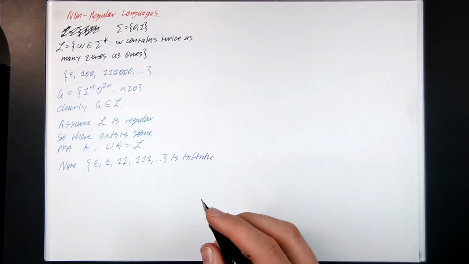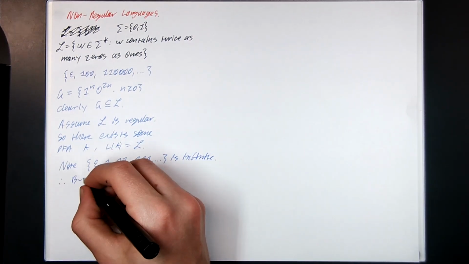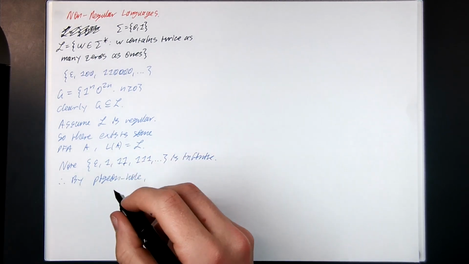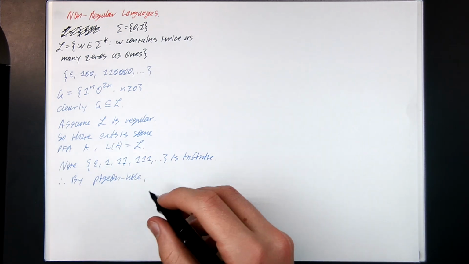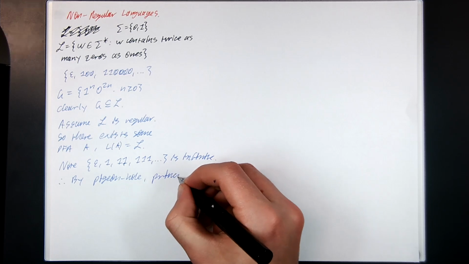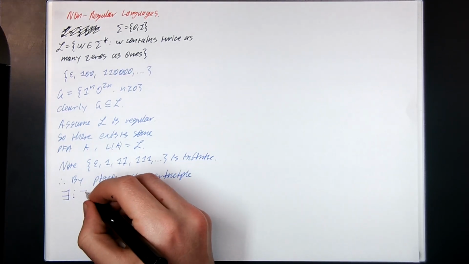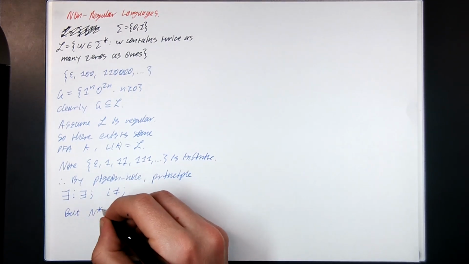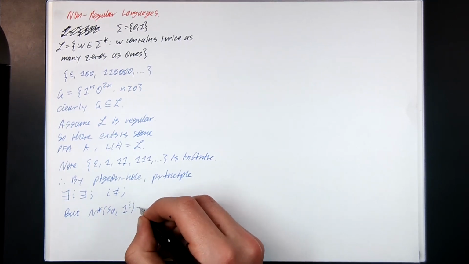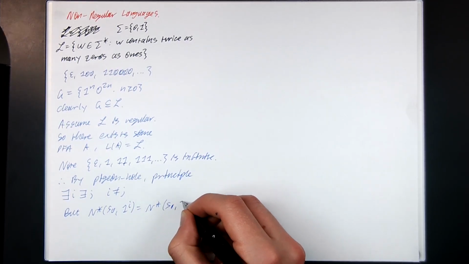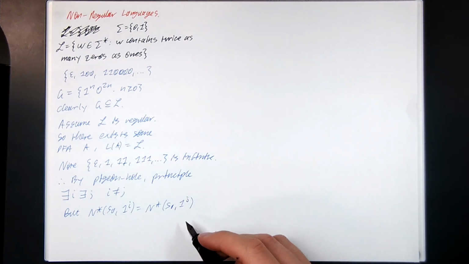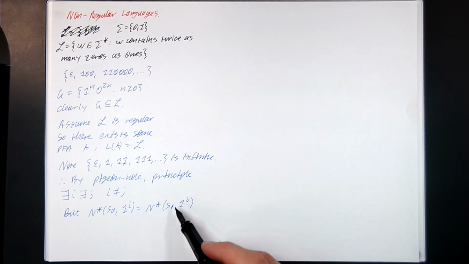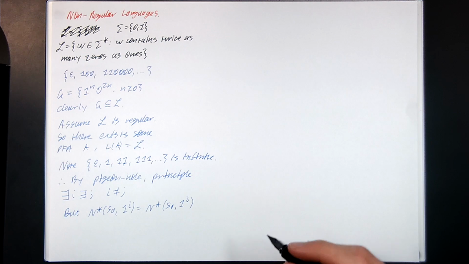So we can pull the same trick as before. Therefore, by pigeonhole principle, from the starting state, there are at least two strings in this set that end up in the same place, right? So by pigeonhole principle, there exists some i, there exists some j, i is not j, but from the starting state, if I read i many ones, I end up at the same place as reading j many ones. So intuitively, the DFA forgets how many ones it's seen. It can't tell the difference between a string of i many ones and a string of j many ones, because it's got finite memory.